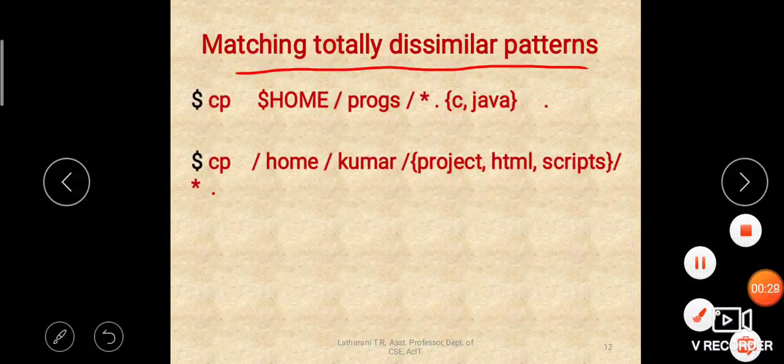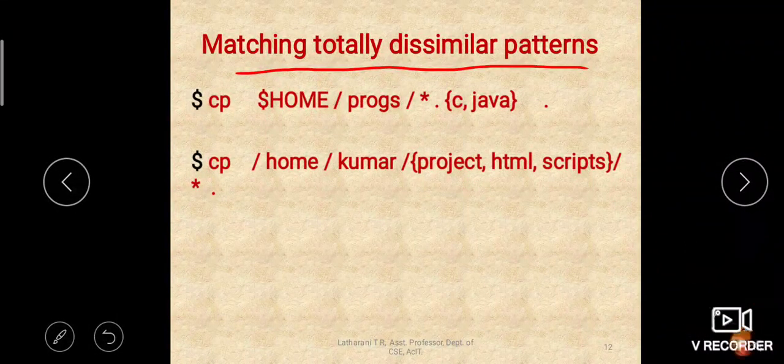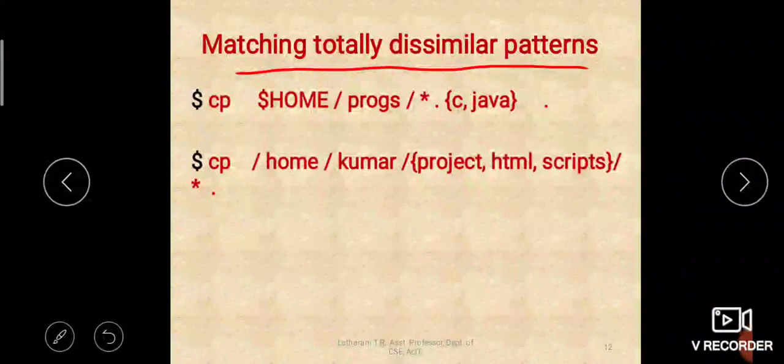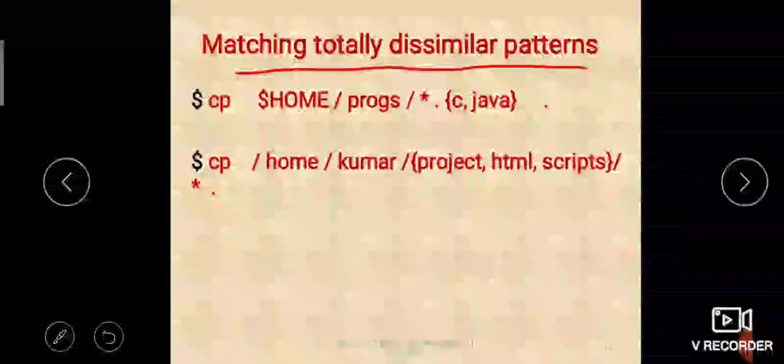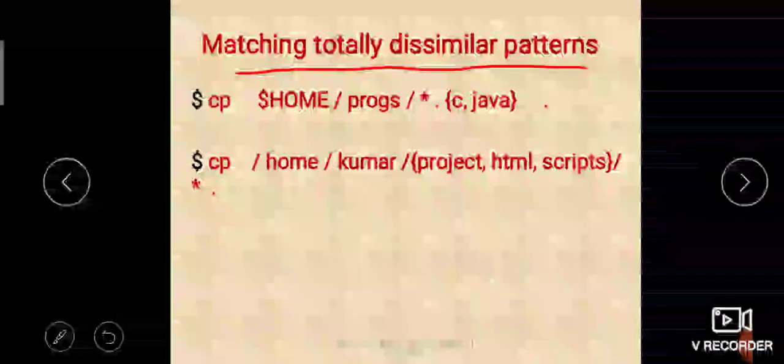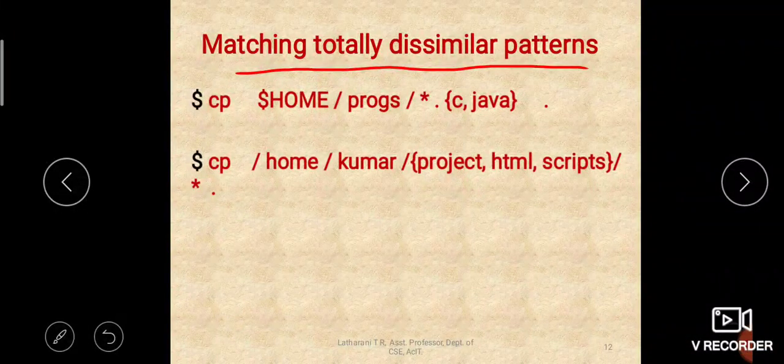So dissimilar patterns means, in the previous class we used the example of chapter files: chapter 01, chapter 02, chapter 03, chapter X, chapter Y, chapter X, Y, Z, all those. There, chap was a common thing in all the file names, but for the rest we were writing expressions to match the pattern.